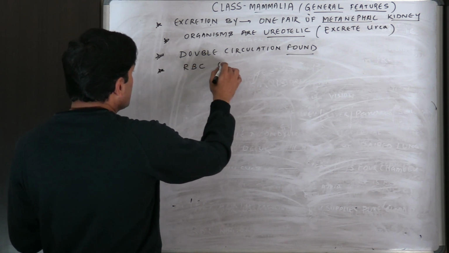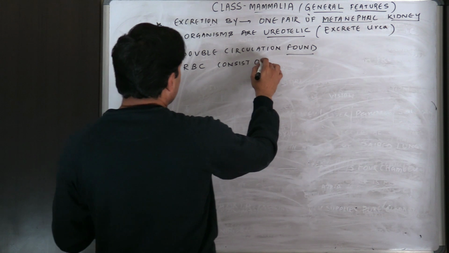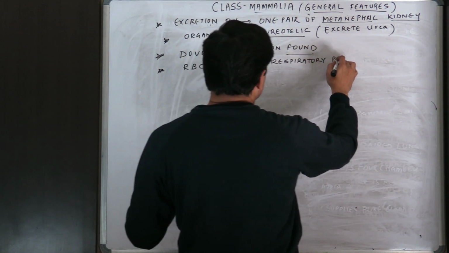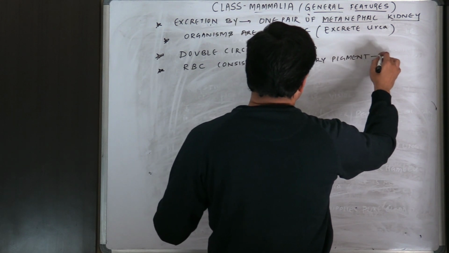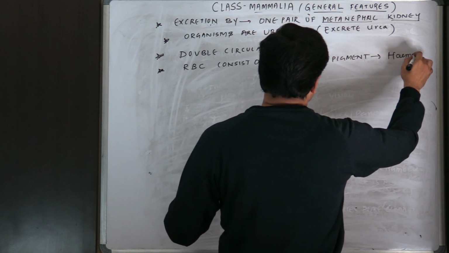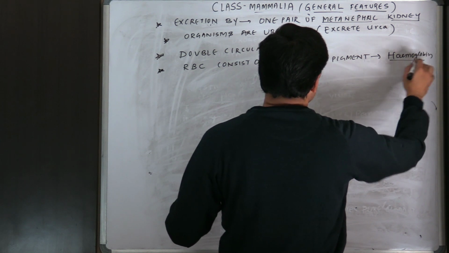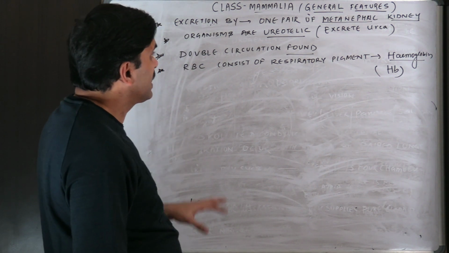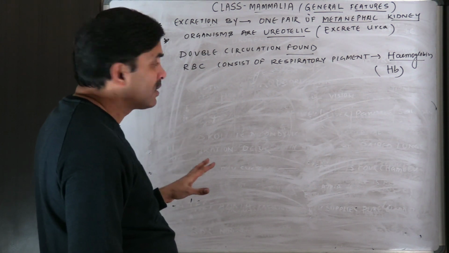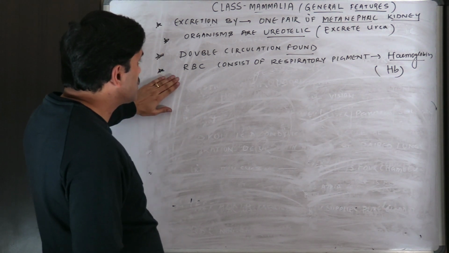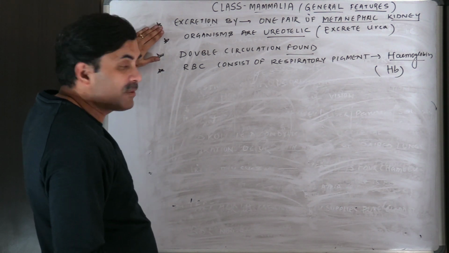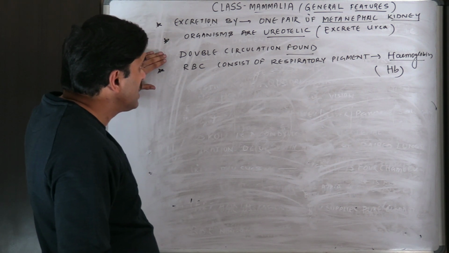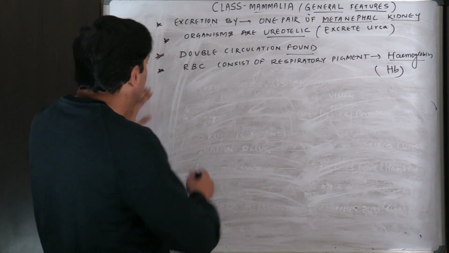RBC consists of respiratory pigment known as hemoglobin. RBC consists of a red colored respiratory pigment known as the hemoglobin. All right. So this also you must remember, that excretion by one pair of metanephric kidney. Organisms are ureotelic. Double circulation found. RBC consists of respiratory pigment.